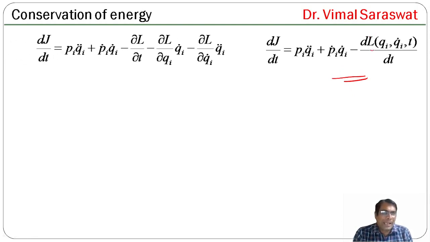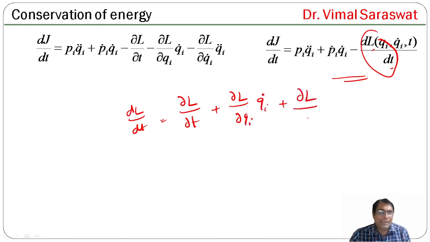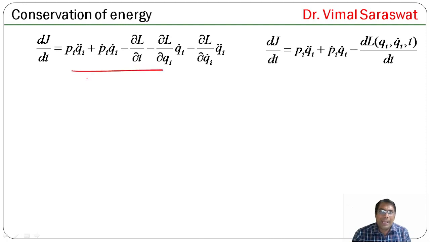Now, if we differentiate L with respect to time totally, what is dL by dt? dL by dt is equal to del L by del t plus del L by del qi into qi dot plus del L by del qi dot into the differential of qi dot with respect to time, that is qi double dot, and here we have a negative sign. So minus dL by dt will be minus del L by del t minus del L by del qi into qi dot minus del L by del qi dot into qi double dot. So this will be dL by dt.